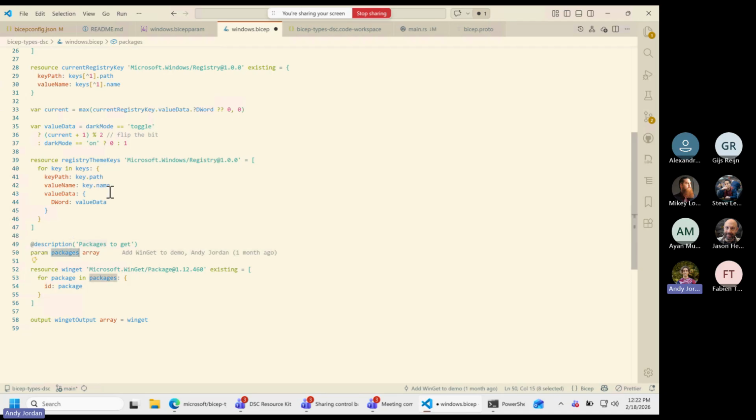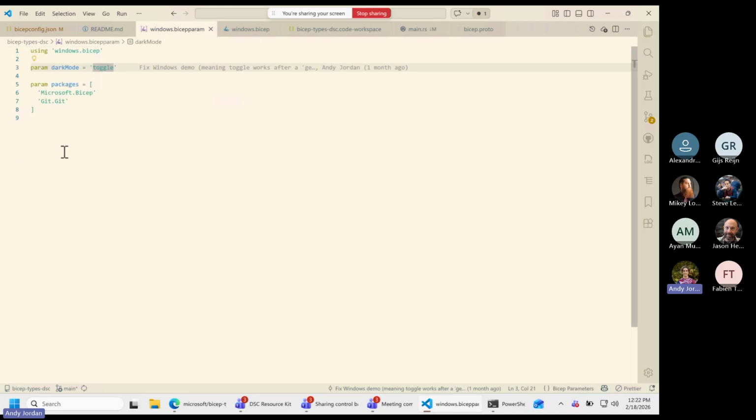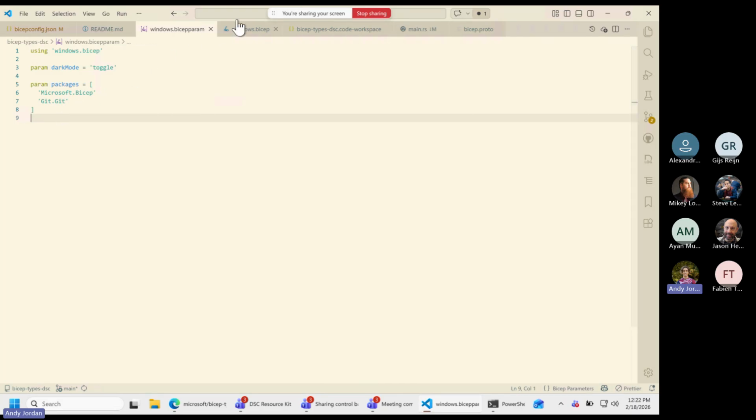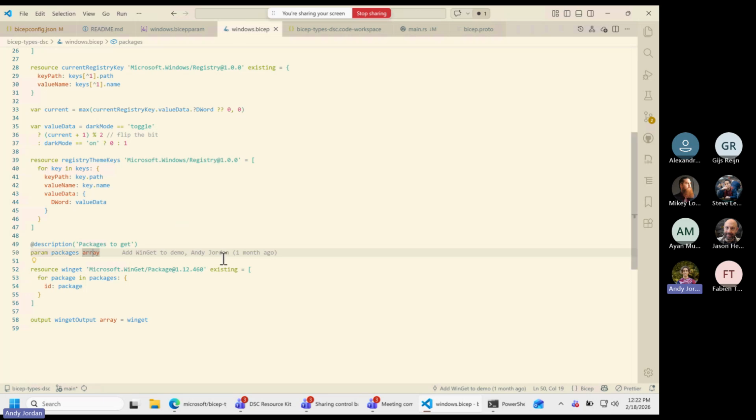I've got another param called packages, and I'm saying that it is an array. If I go back to the Bicep param file, I've set it to Microsoft.bicep and git.git. And I'm not doing an install on these. I'm doing a get on them because I put this existing keyword. I can do an install. I actually used a modified version of this demo to set up my work laptop the other day by taking out existing and then just listing all the packages, and it did the win-get install for me.